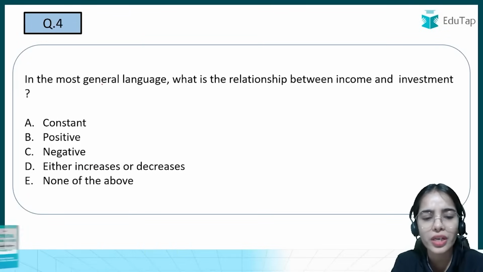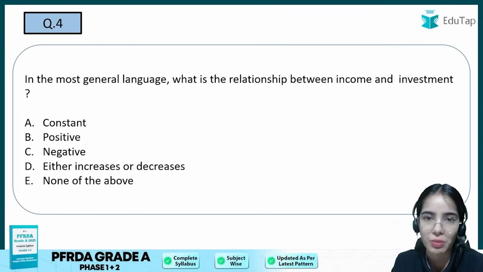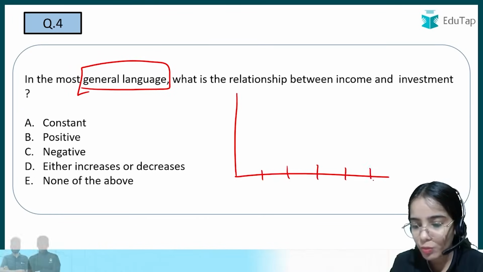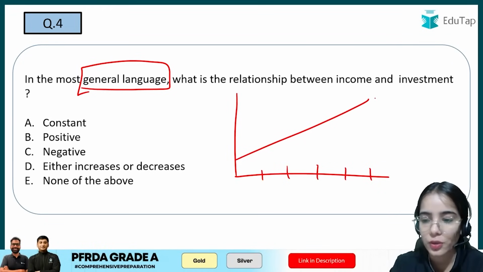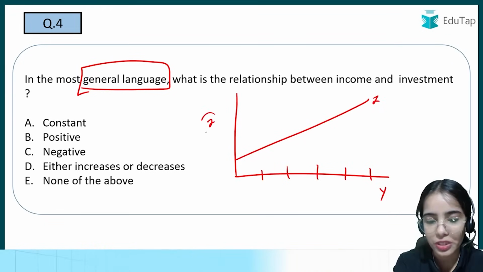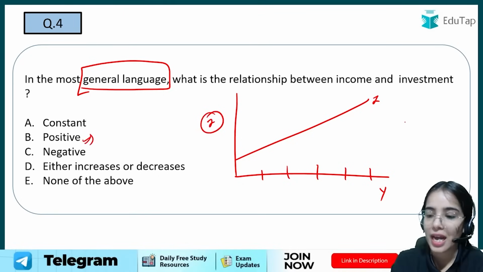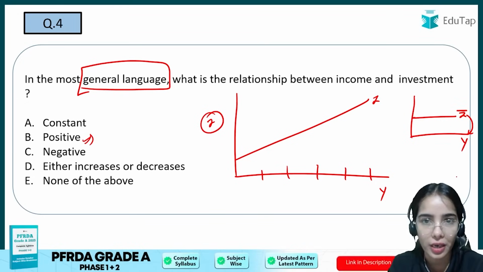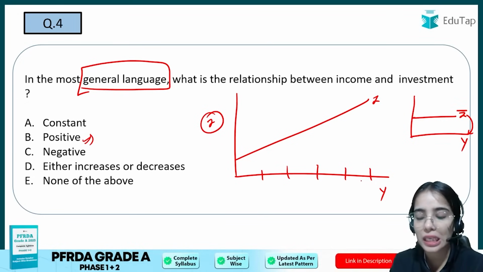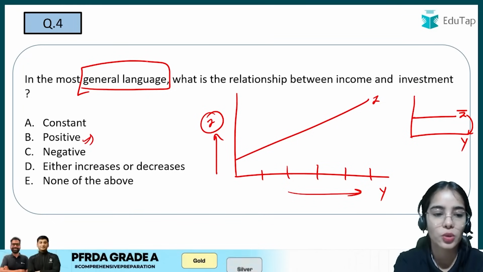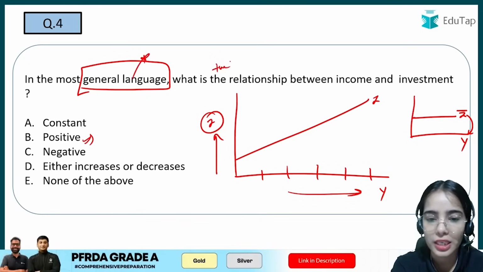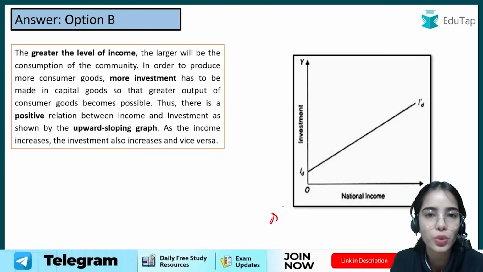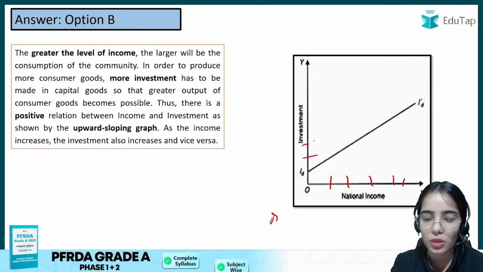Next is, in the most general language, what is the relationship between income and investment? The question is asking in the general language. So basically, if the income is increasing, with more income, there will be more investment. Okay, so income and investment, they have a positive relationship. As per Keynes, investment is autonomous investment that does not depend upon the level of income. But generally the other economists believe that with the increase in income, the investment also increases. So in the general language, there is positive relationship between income and investment. Okay, so answer is B here. This is also known as induced investment. With the increase in income, the investment is also increasing.